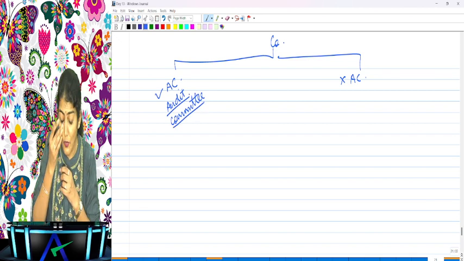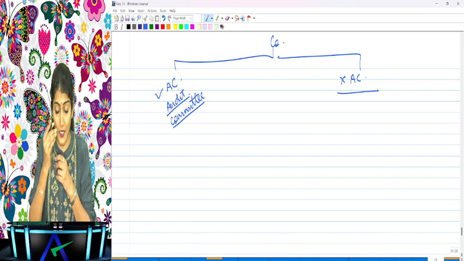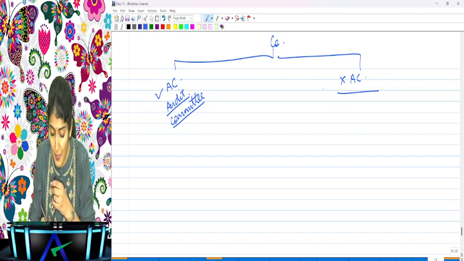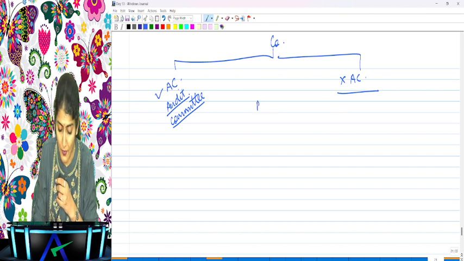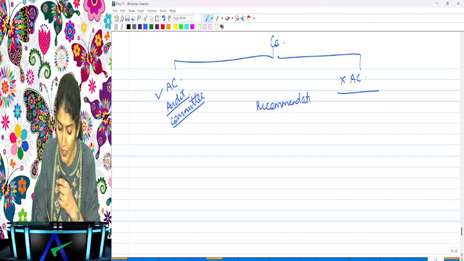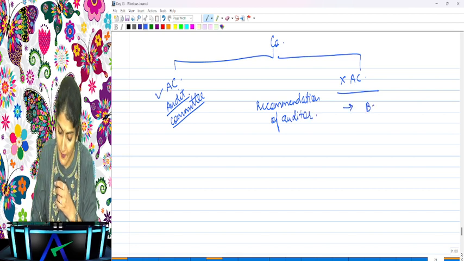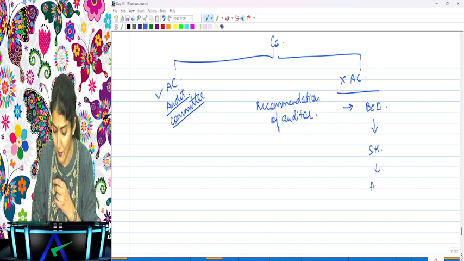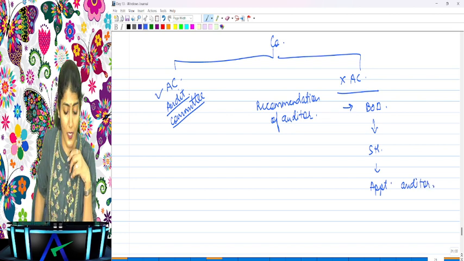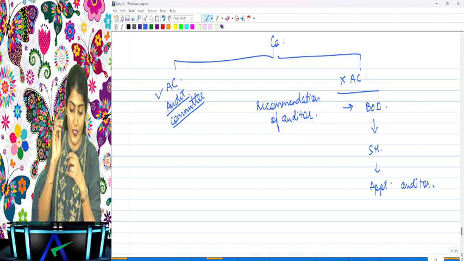Now, if it is not required to constitute an audit committee, then who will do the recommendation for the appointment of the auditor, who should be appointed as an auditor of the company? The recommendation will be done by the board of directors to the shareholders, and then the shareholders will appoint the auditor of the company. Simple. That is if the company is not required to constitute an audit committee.